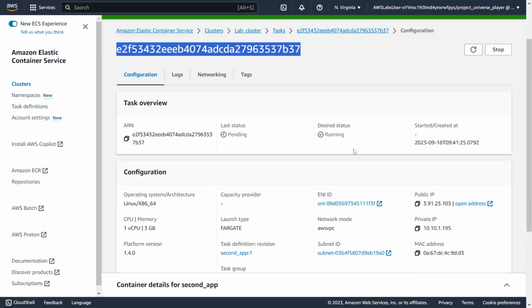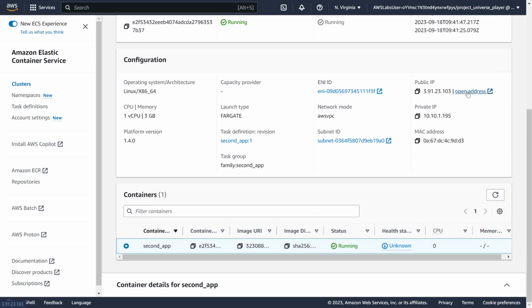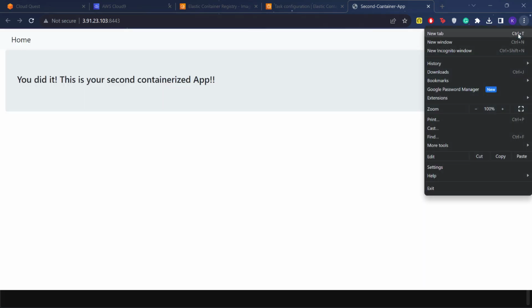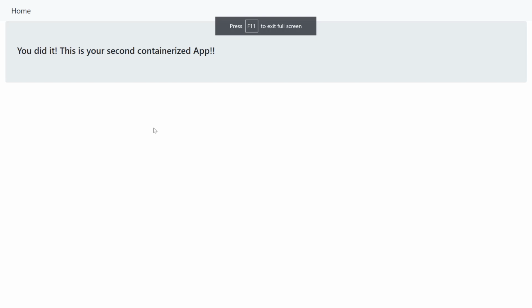Okay, so let's refresh it. There it is, running. Open. Remember, this won't work. Once it opens, we have to give the port, sorry, not protocol. Once we do that, it successfully connects and it is working.